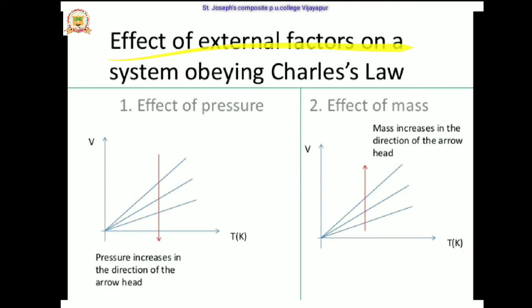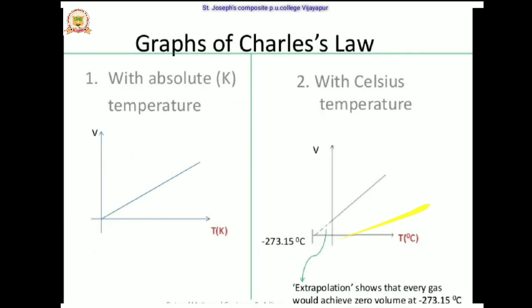Then the effect of external factors on the system obeying Charles law. The effect of pressure: pressure increases in the direction of the arrowhead. In the below curve, the pressure increases. The curve below has higher pressure compared to these two. Then the effect of mass: mass increases in the direction of the arrowhead. We see the curve above has the highest mass compared to these two.